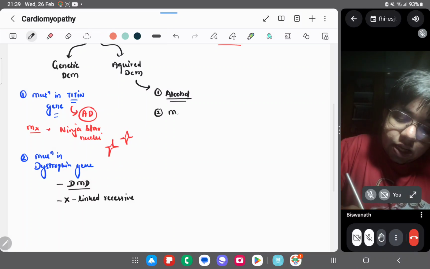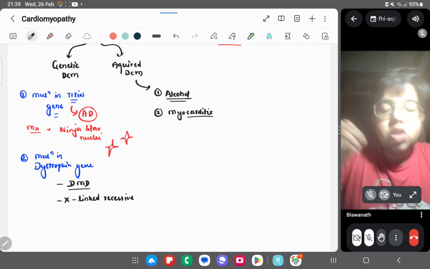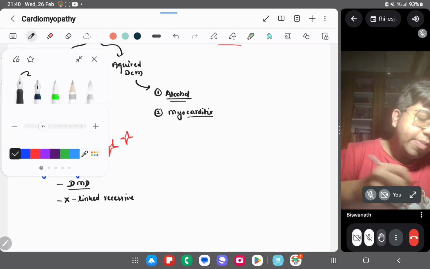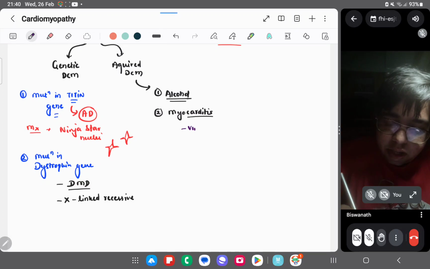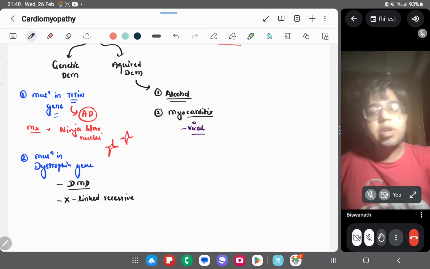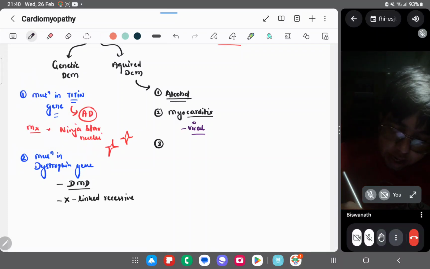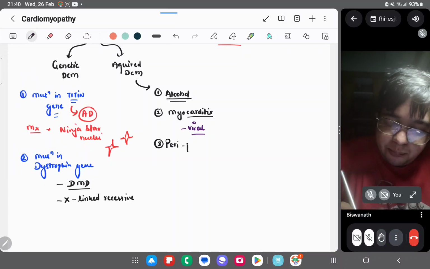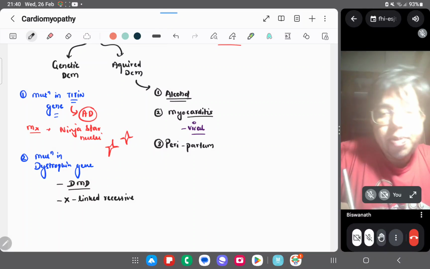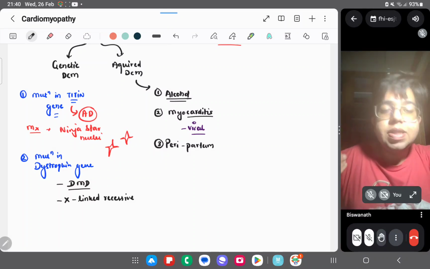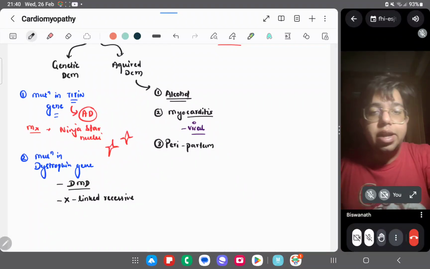Second cause is myocarditis. Myocarditis is basically induced by many viruses. You must have heard about it in microbiology. So basically, it will have a viral origin, right? And also we can have peripartum cardiomyopathy. This is also a type of acquired dilated cardiomyopathy.